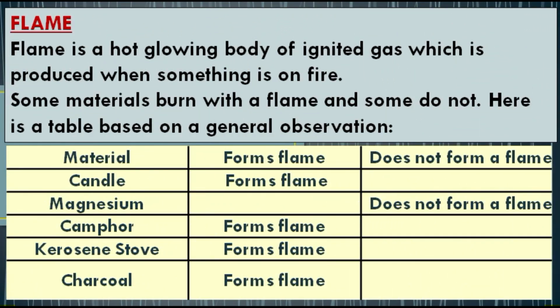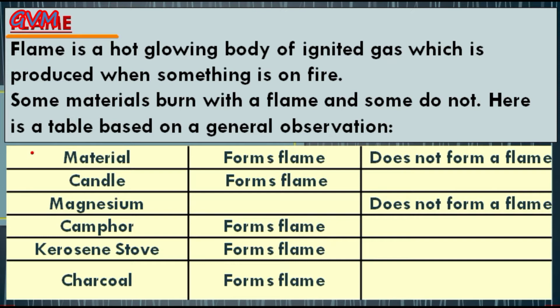Now students, as you can see here, the first topic of this part is flame. Students, a flame is the visible gaseous part of a fire, or we can say that a flame is a hot glowing body of any ignited gas which is generally produced when something is on fire. But students, some materials burn with a flame whereas some do not. Now here is a table based on this observation.